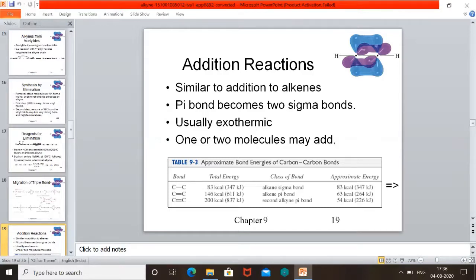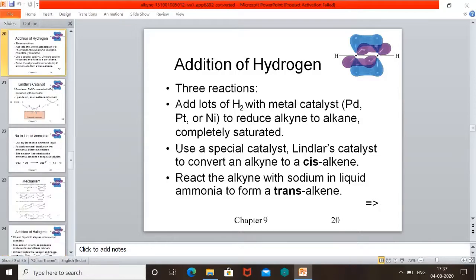As alkynes are unsaturated hydrocarbons, they undergo addition reactions similar to those of alkenes. We know that in addition, the pi bond breaks and the sigma bonds remain. Normally bond formation is an exothermic reaction, so more stable molecules will be obtained. If we see addition of hydrogen, we divide it into three categories.